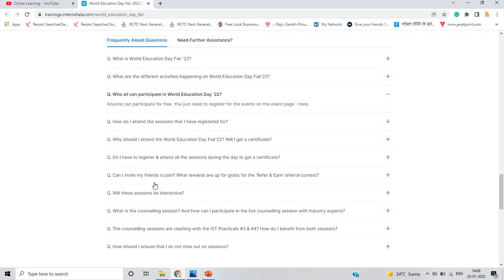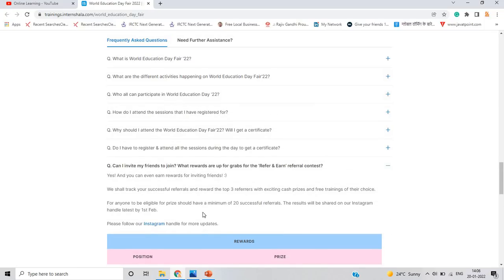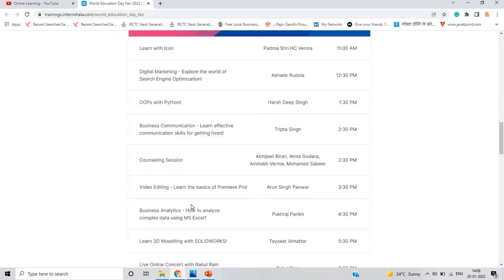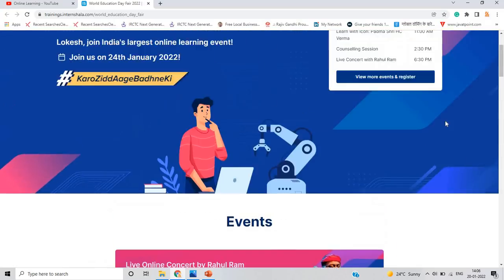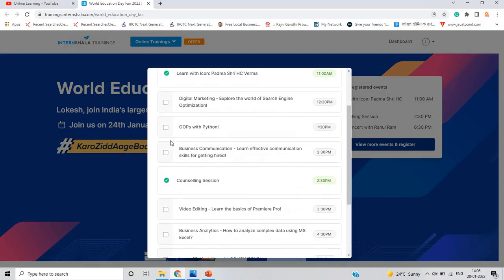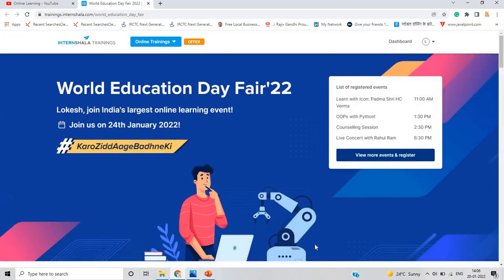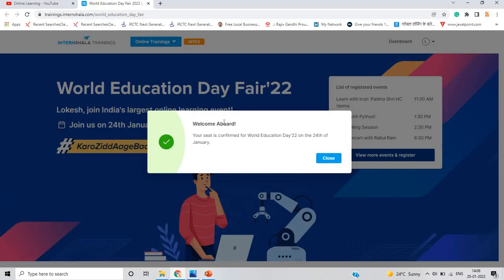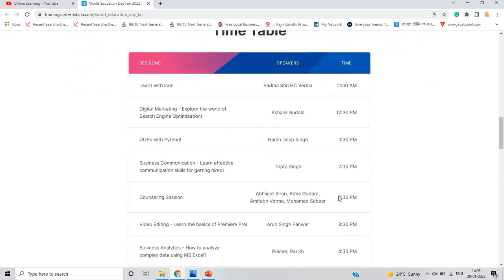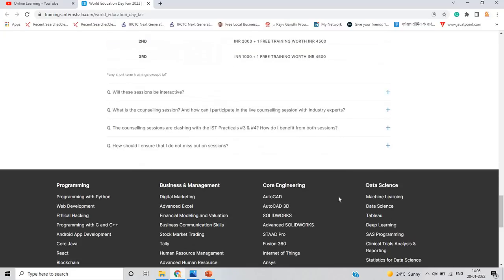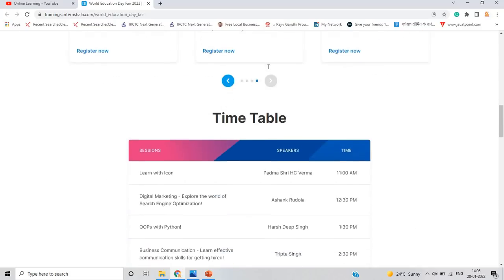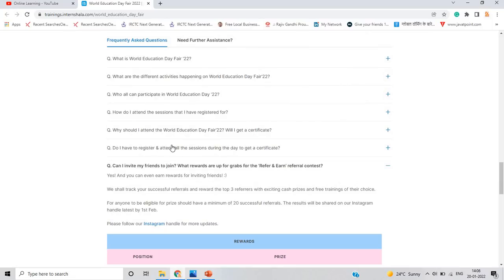There are also referrals and a refer and earn contest. You can check all the information here. Simply click on view more events and register. When I click on, for example, OOPs with Python, and click secure my seat, as you can see on my screen, it says welcome aboard, your seat is confirmed for World Education Day 2022 on the 24th of January, and there are limited seats available. So just register for this opportunity for the sessions.